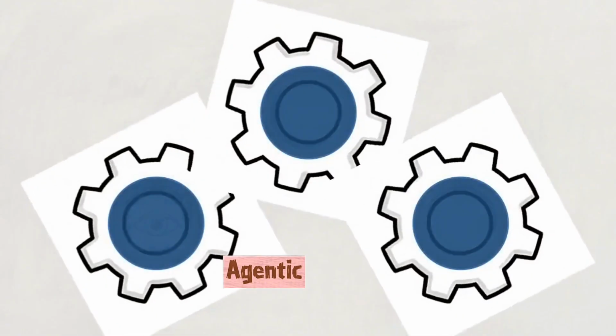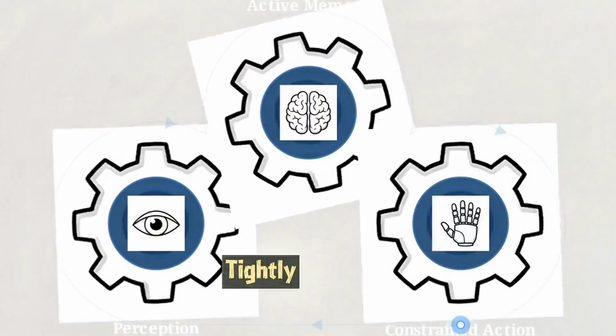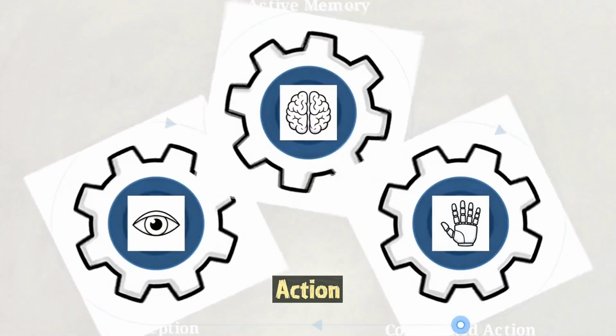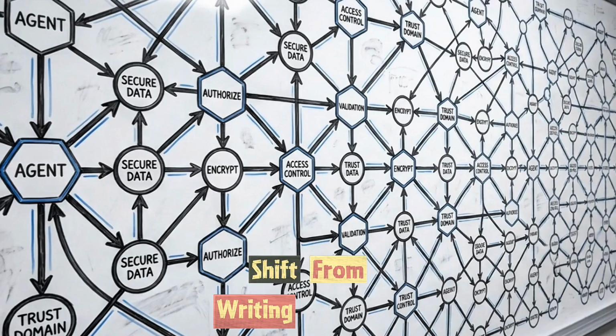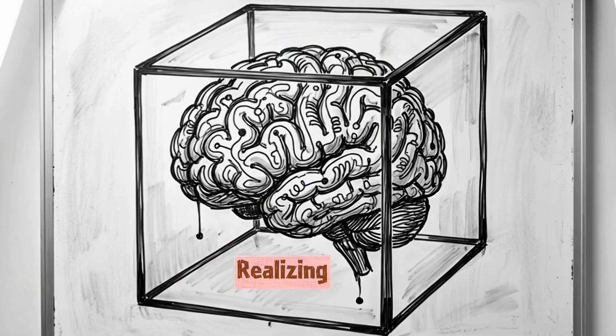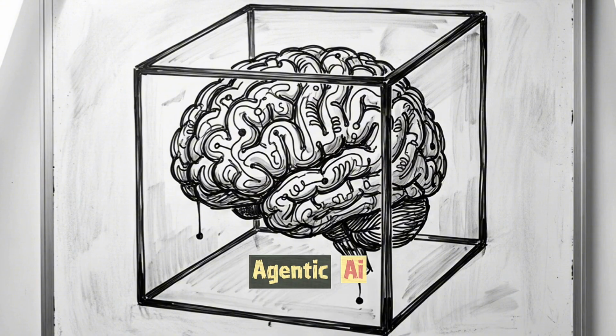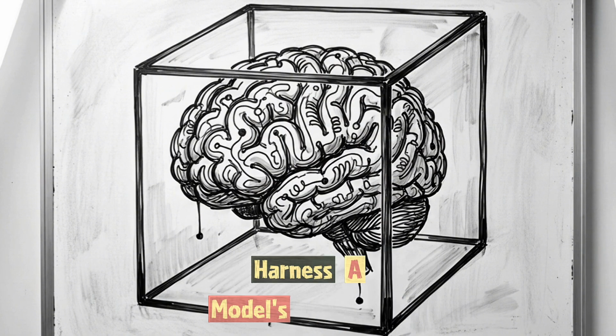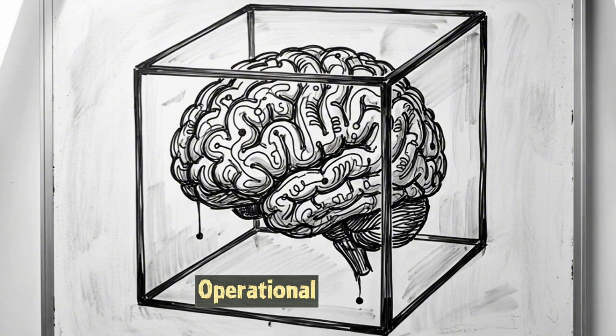Creating a reliable agentic system requires a tightly coupled pipeline of perception, active memory, and constrained action. We are seeing a shift from writing software logic to designing cognitive control loops. Realizing the potential of agentic AI requires building secure, auditable environments that can harness a model's reasoning while strictly bounding its operational freedom.